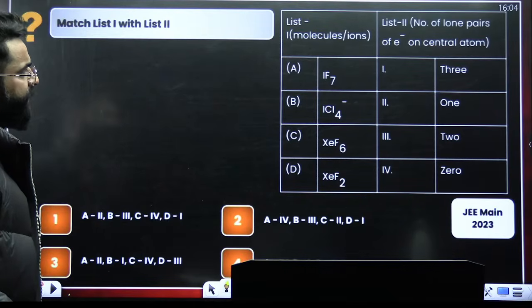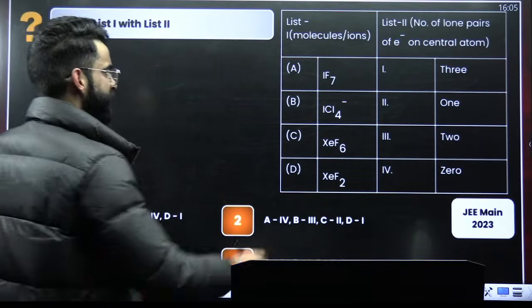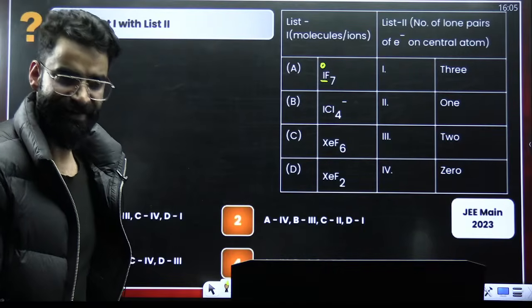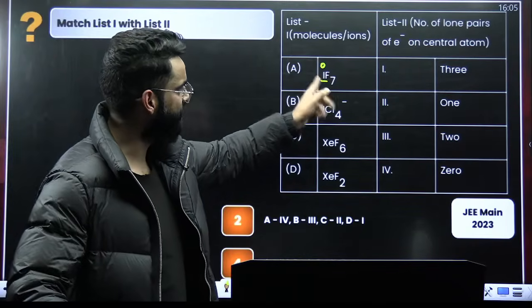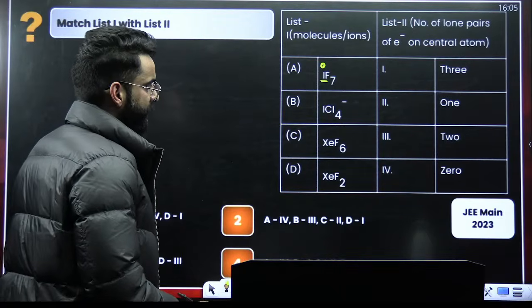JEE 2023. I have 7 molecule. Number of lone pair of electrons on the central atom. In case of this particular iodine, there will be no lone pair on iodine because iodine has got 7 valence electrons and all the 7 valence electrons have been utilized to form 7 sigma bonds. So no lone pair on iodine, right?